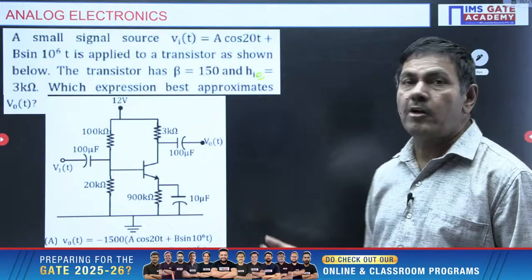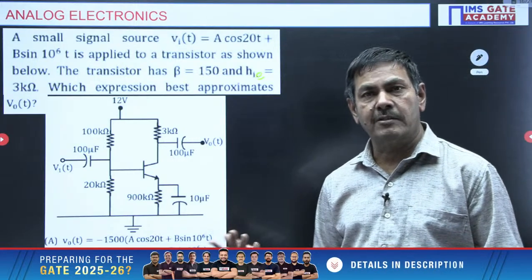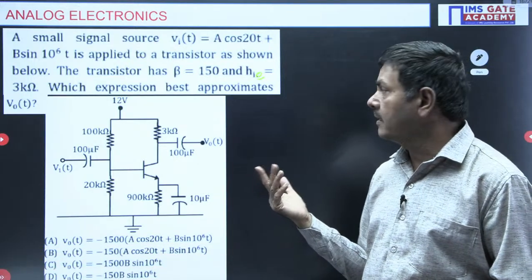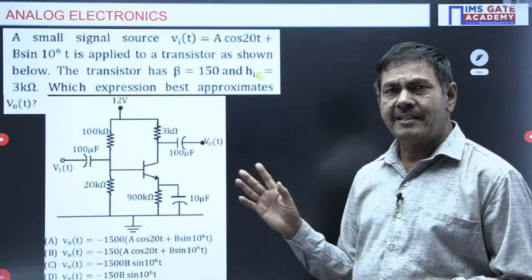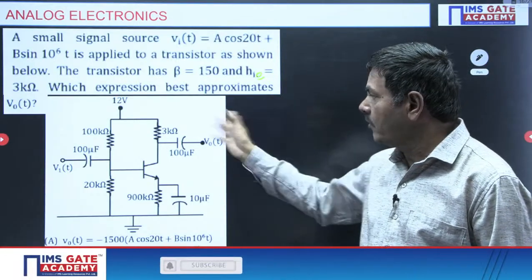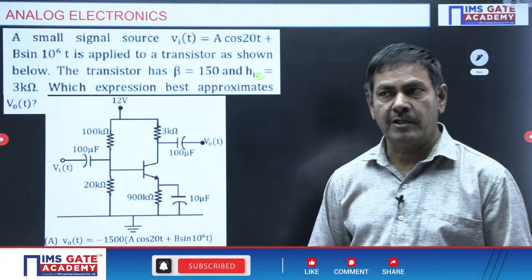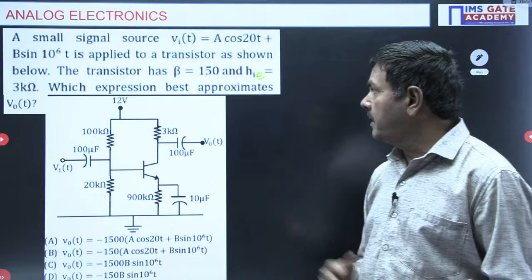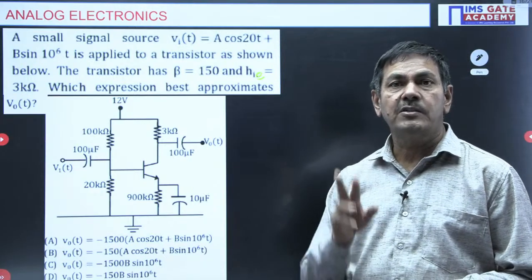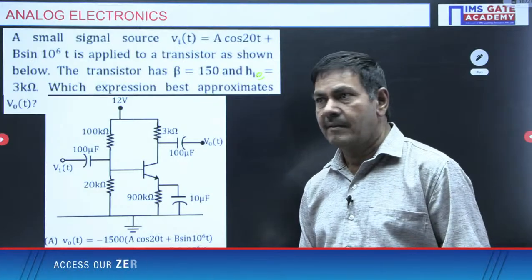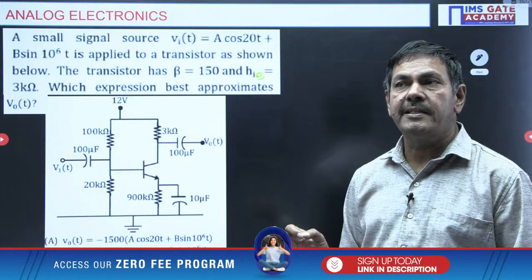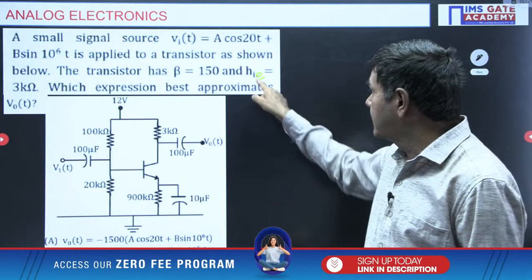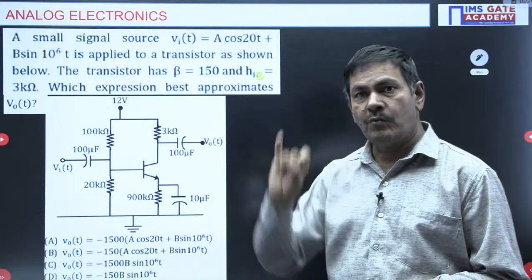Generally the H parameter model is the exact model. If all H parameters are given in the problem, we can apply it, but if HI, HFE, HOE and the others are not all given, we can't apply the H parameter model. Second one is the approximate H model, which is applicable when you are given 2 H parameters. What are the 2 H parameters? HFE and also HIE. HIE is given as 3 kilo ohms, 1 H parameter.